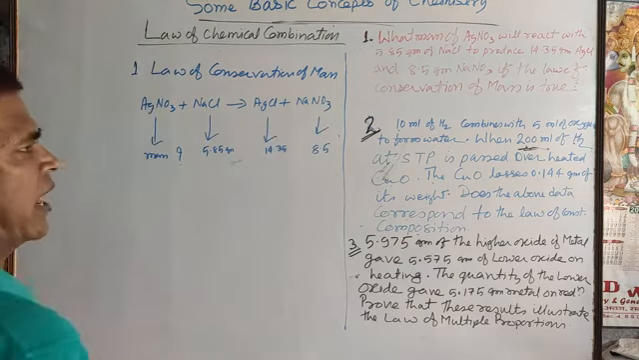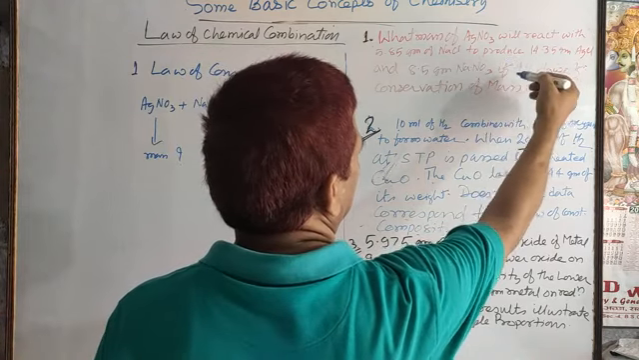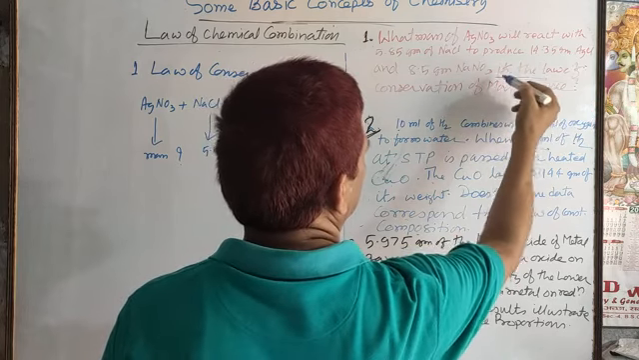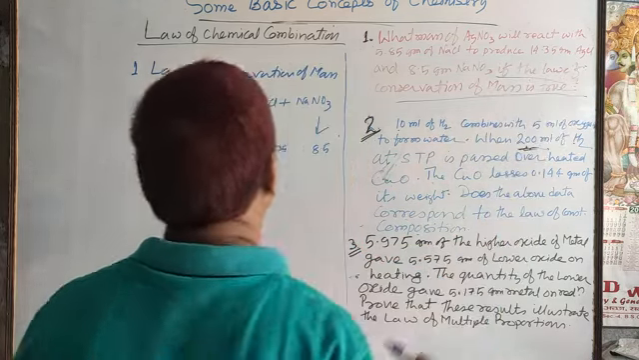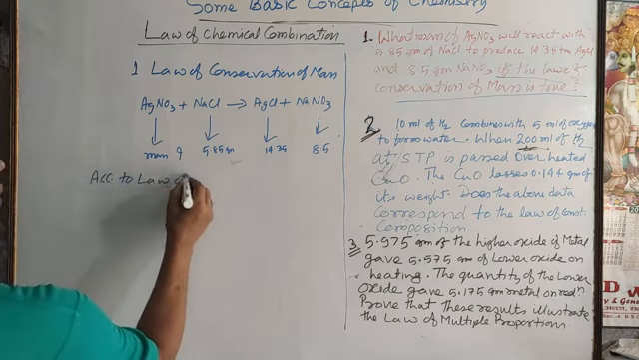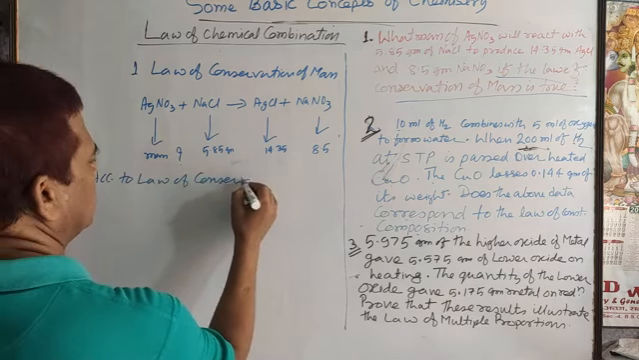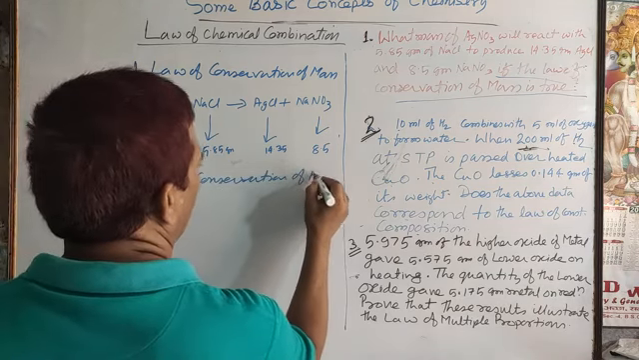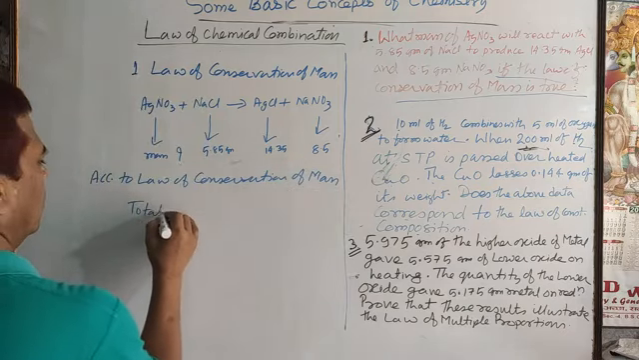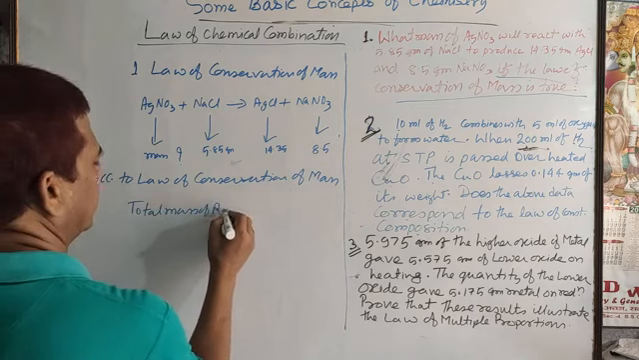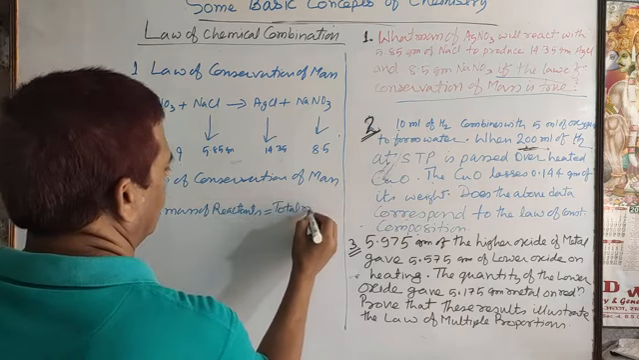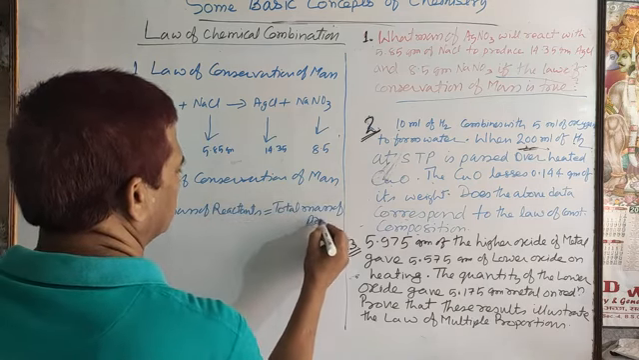So you observe, and it is written as a note that this data agrees with the law of conservation of mass. That is, it is written if the law of conservation of mass is true. So according to the law of conservation of mass, you can write here: total mass of reactants equals total mass of products.